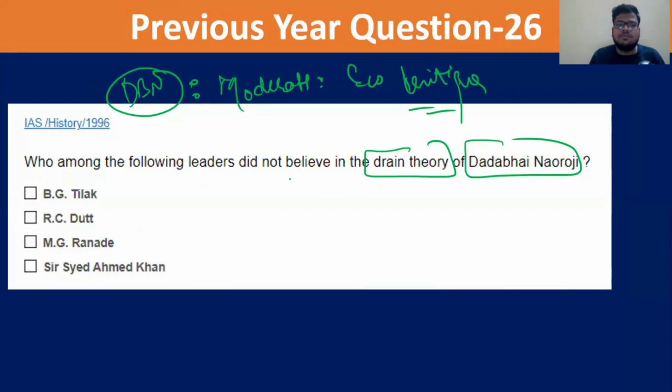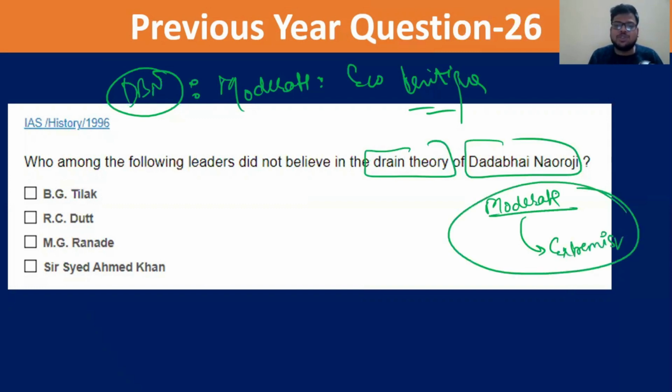So for example, these are the moderates. So imagine what will be the view of the extremists. We will discuss these terms, don't worry. I put this question prematurely. The extremists will be saying that yes, this is the wrong thing that they have done. So Bal Gangadhar Tilak, will he believe in the drain theory? Obviously he will, because he's an extremist.